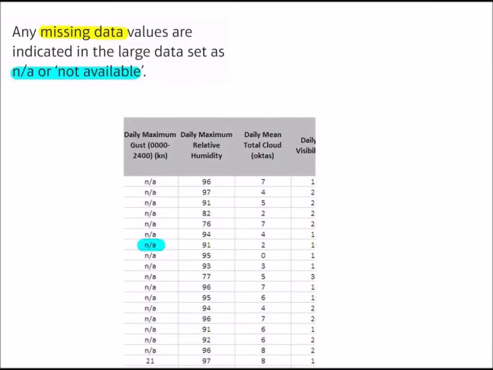Sometimes you have missing data, N/A, like this. It means data is not available. So you may have to clean your data first, so remove these data values to be able to do calculations.